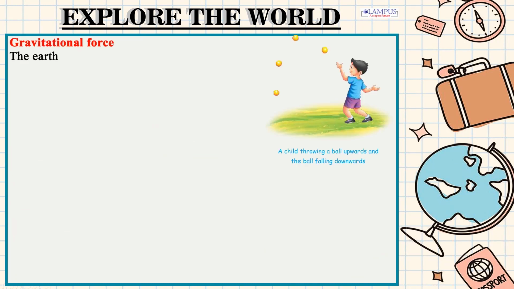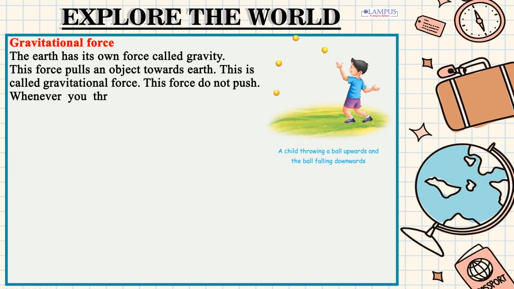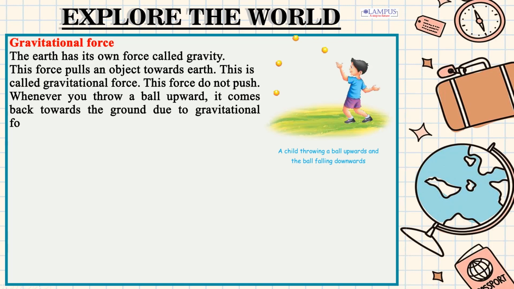Gravitational force. The earth has its own force called gravity. This force pulls an object towards earth. This is called gravitational force. This force does not push. Whenever you throw a ball upward, it comes back towards the ground due to gravitational force of the earth.